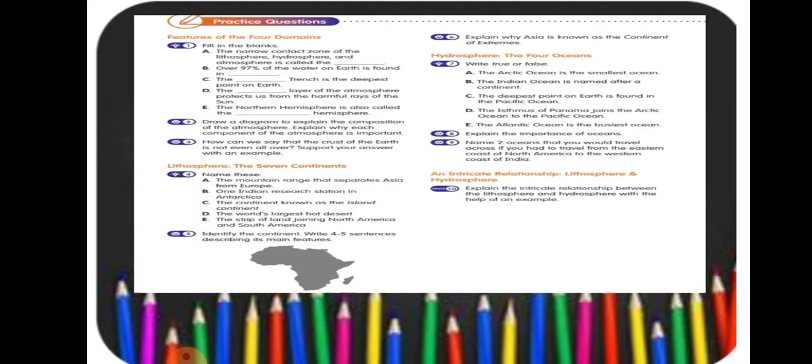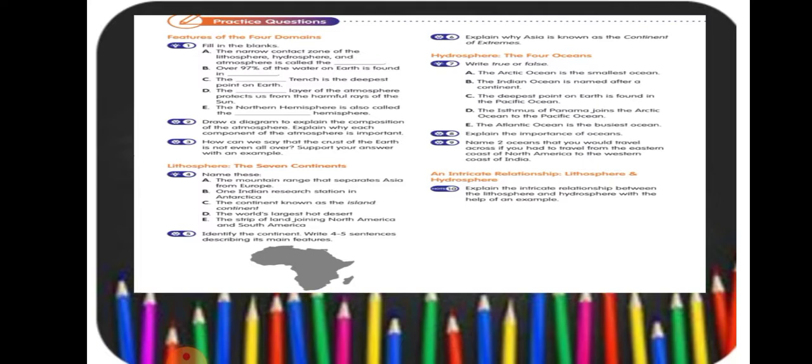The mountain range that separates Asia from Europe, Ural Mountains. Then, one Indian research station in Antarctica, Maitri. The continent known as the island continent, Australia. The world's largest hot desert, Sahara Desert. The strip of land joining North America to South America is the Isthmus of Panama. Now move to question number 5.